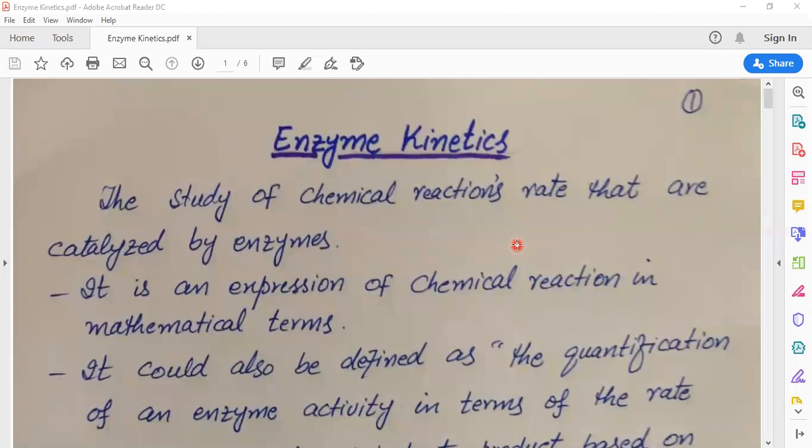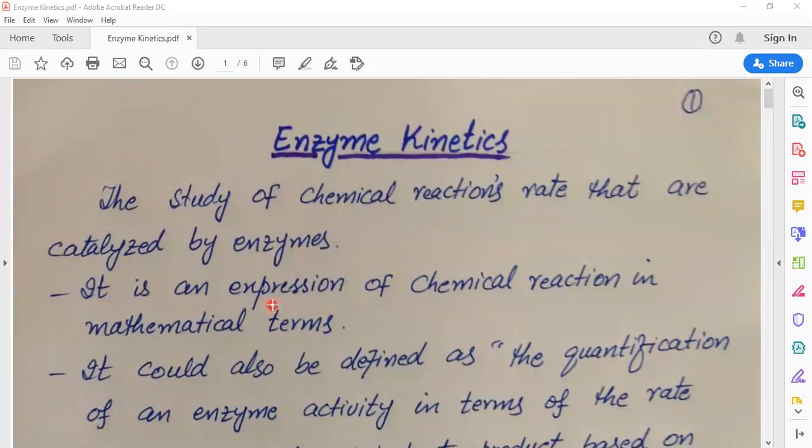Today we will learn about enzyme kinetics, the study of the rates of chemical reactions that are catalyzed by enzymes. As we know, enzymes are biological catalysts which enhance the rate of biochemical reactions.